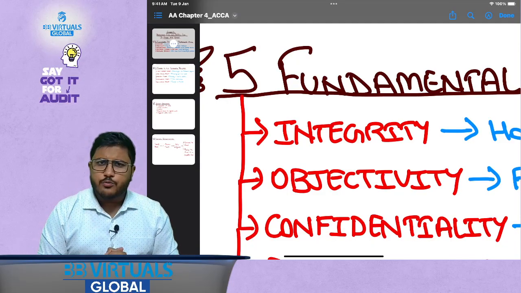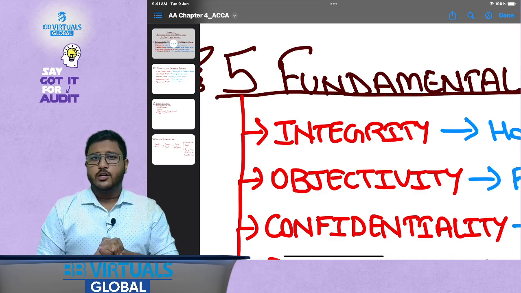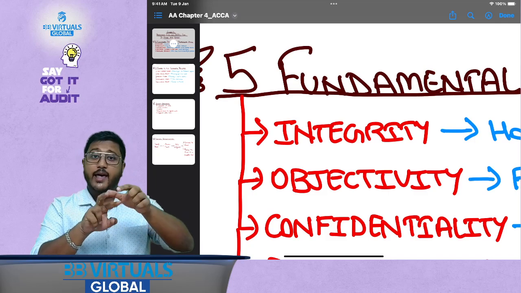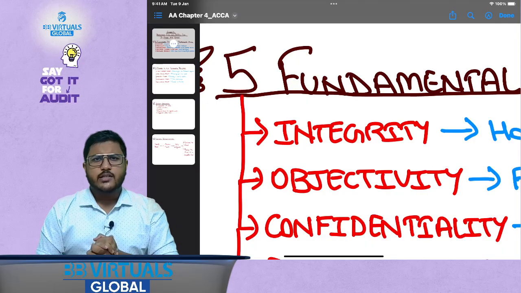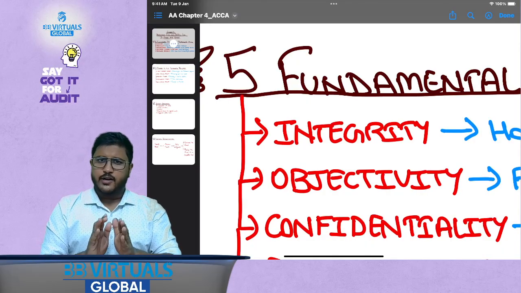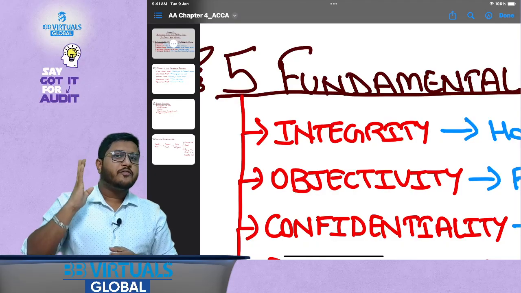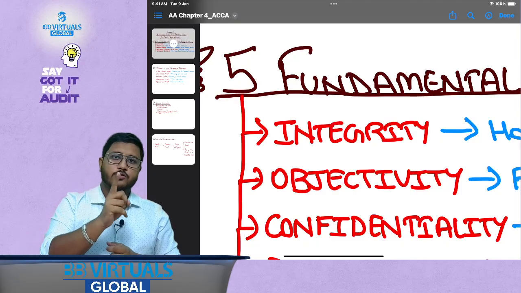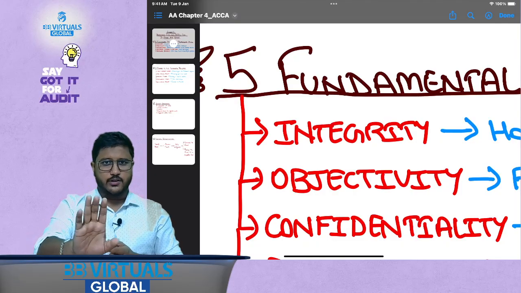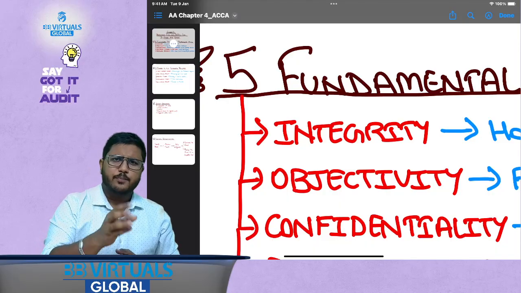Don't you think a professional accountant should be honest as well as straightforward? Imagine a professional accountant doing a certain professional engagement. They have disclosed all the facts in the fine print, but not at the appropriate places. They have disclosed everything, but in the fine print, not at the appropriate places.